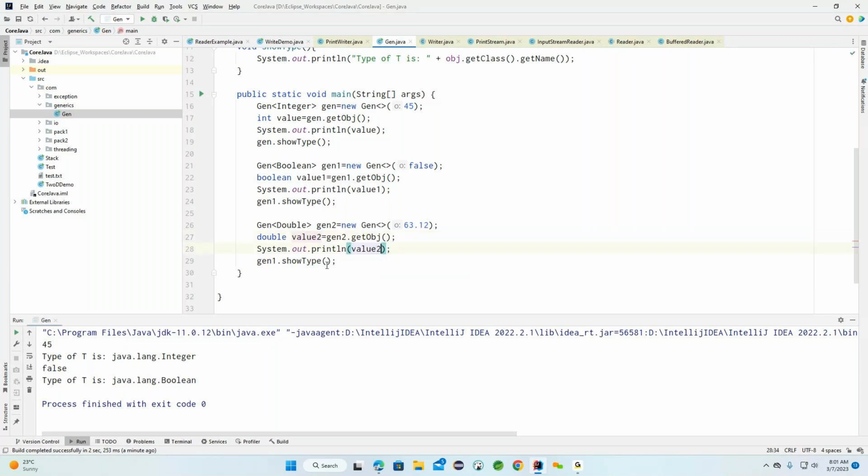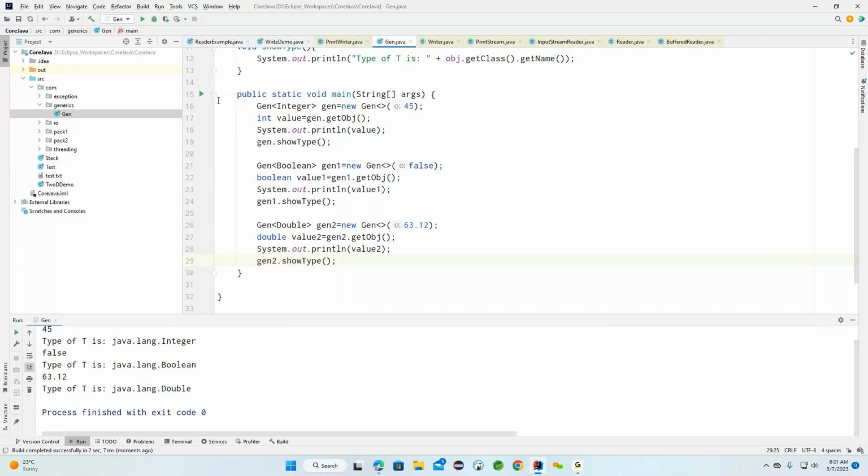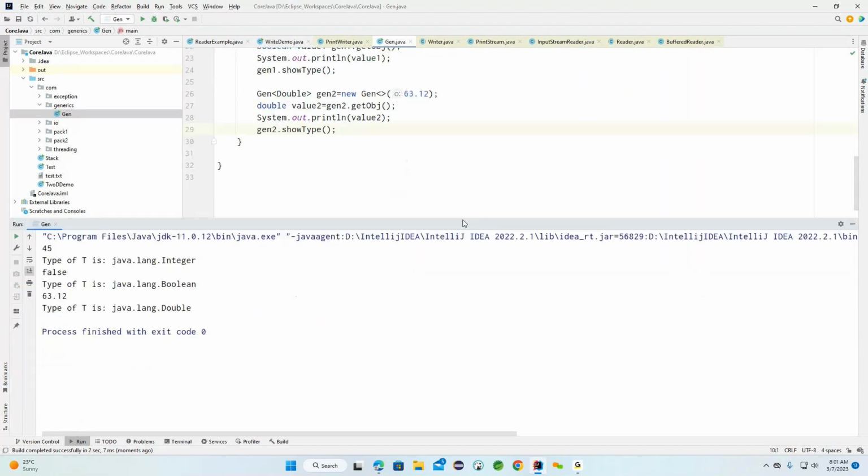Now this Generic2 also we need to change it. Now you can see, a single object is playing multiple roles here, like with multiple different objects. Now we are creating an object and trying to perform different types of operations here. So here you can see integer, boolean, double. Okay, the same object we created with a different type.